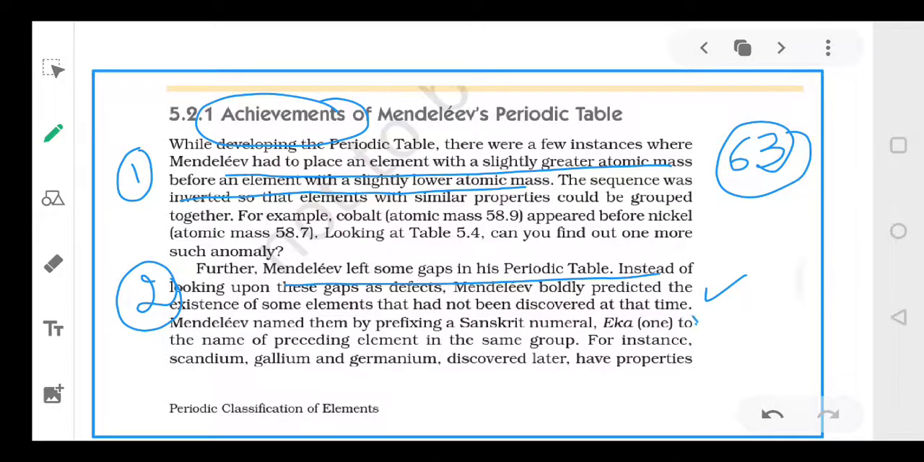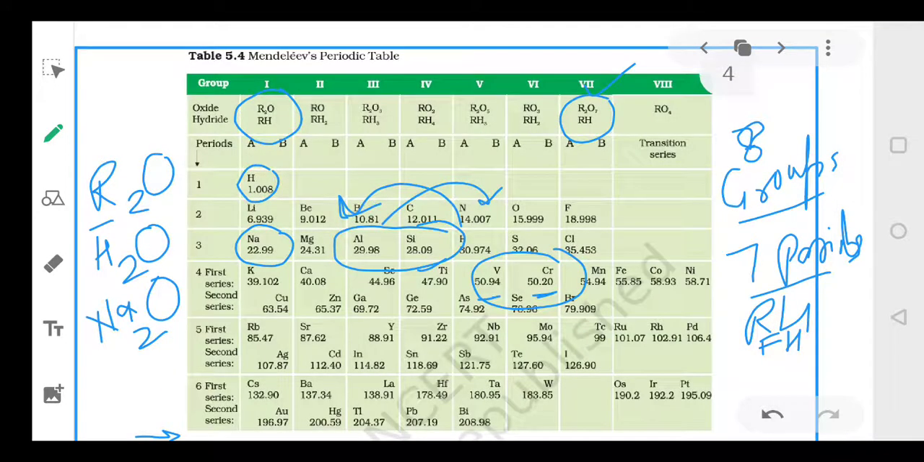And he named these elements with eka. Like 3 elements which were discovered later on was scandium, gallium and germanium. ये तीनों elements बाद में discover किए गए थे. You should look into the table. Scandium, just look at where is scandium. कहाँ पर है scandium, देखिए.